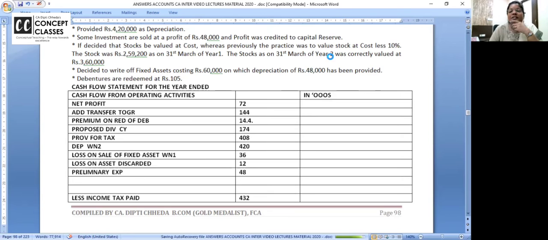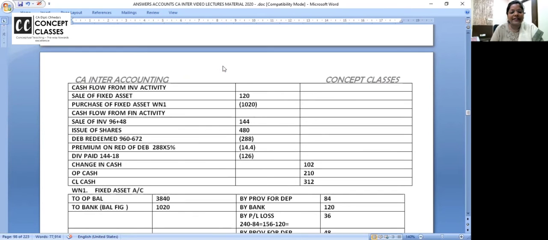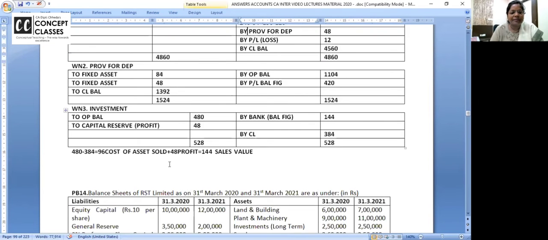The stock of 31st of March was correctly valued at 360. Closing stock is correct. Opening stock 259,200 is undervalued. Then we know AS 2 and accounting principle and insurance claims and so many chapters. If it is undervalued, you bring it at cost. So look at the working note I'm making. I call it working note 4.